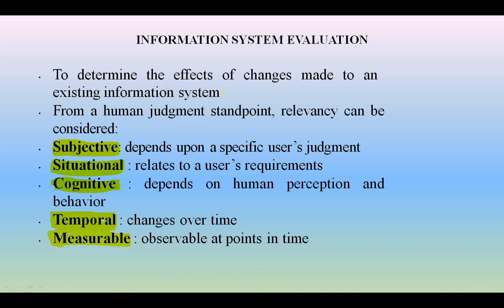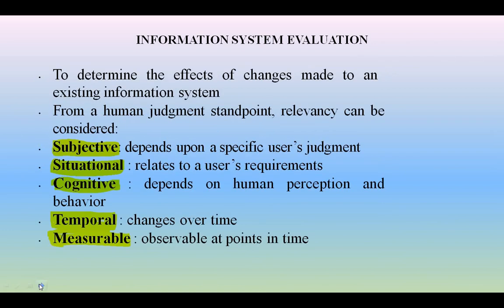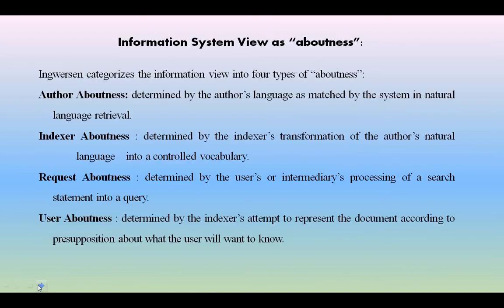So these are the things that affect the information system evaluation: subjective requirements of the user, situational requirements, cognitive requirements, temporal changes, and measurable changes. Like this, evaluation plays an important role in the information system. These are the factors that evaluate the effectiveness of the information retrieval system, and these are the points that affect information system evaluation.